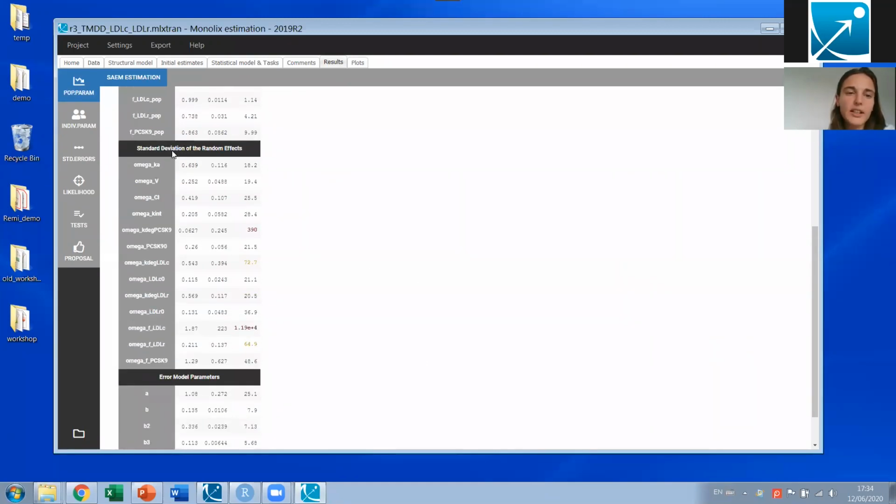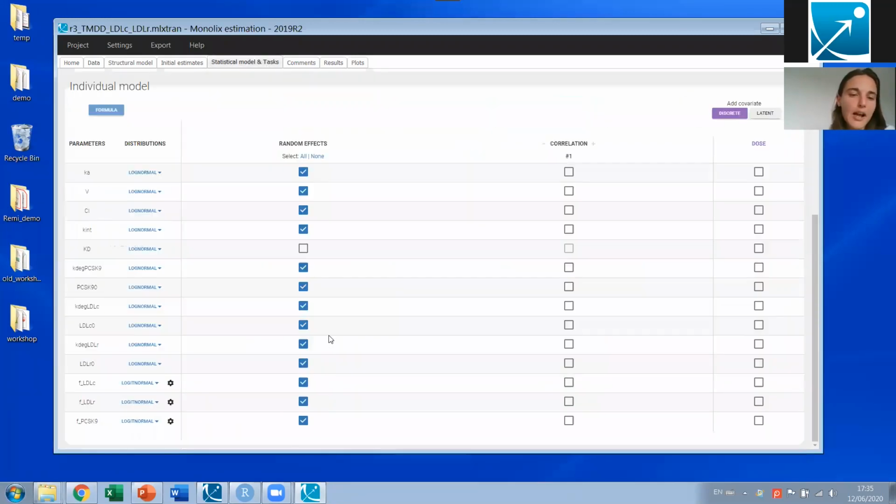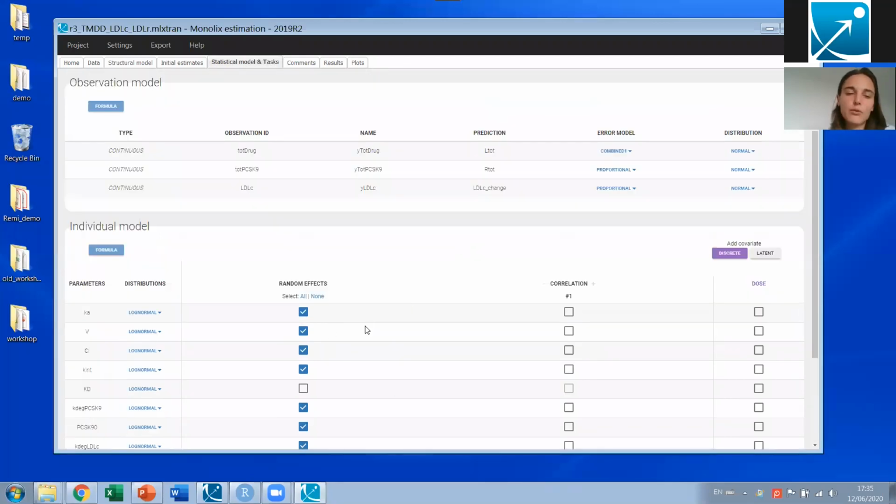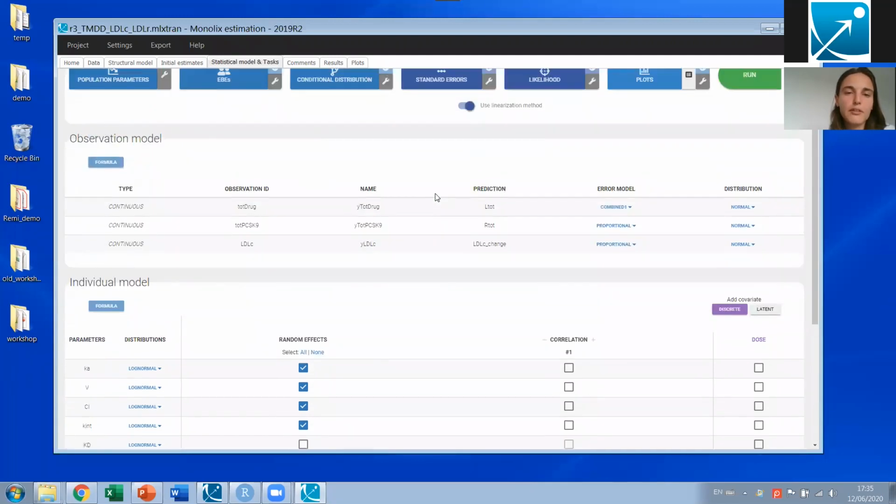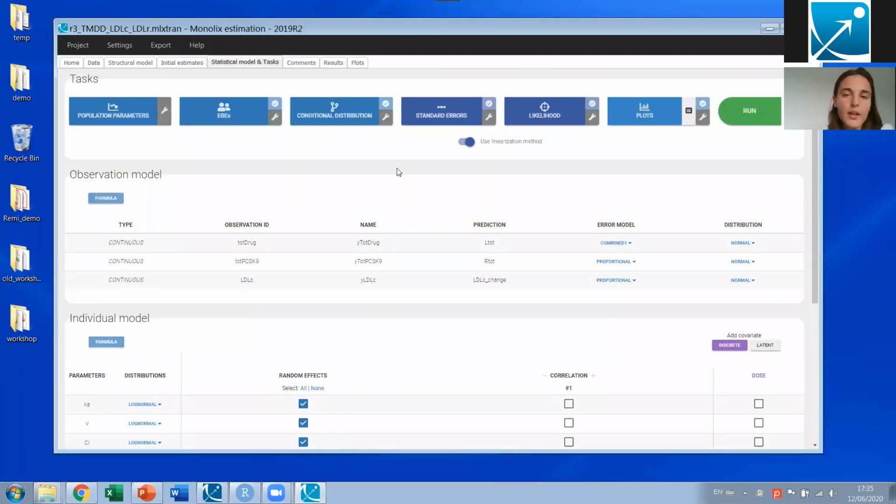But when I'm looking at the standard deviation for the random effect, these omega parameters, I see that for several of them, the value for the relative standard error is very large, which means that the parameter is estimated with a very small confidence. So maybe I was a bit too ambitious. When I set up my model, I considered random effects on all parameters, and that was maybe a bit too much given the data I have.